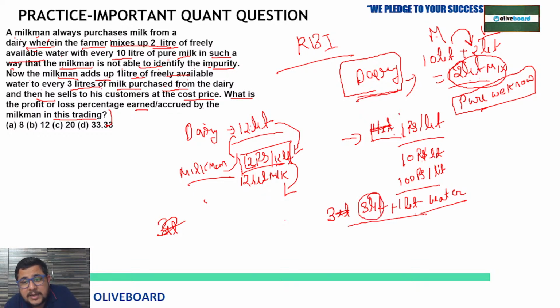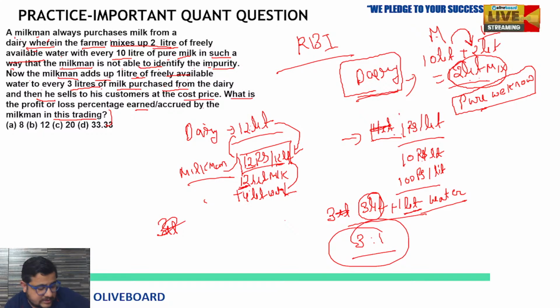In 3 liter milk, 1 liter water. So in 12 liter there will be 4 liter water. Because if you see the ratio of mixing, it is 3 is to 1. So total 12 is there. You can just see, 12 liter milk, so 4 liter water will be there. 12 plus 4, 16 liter total.